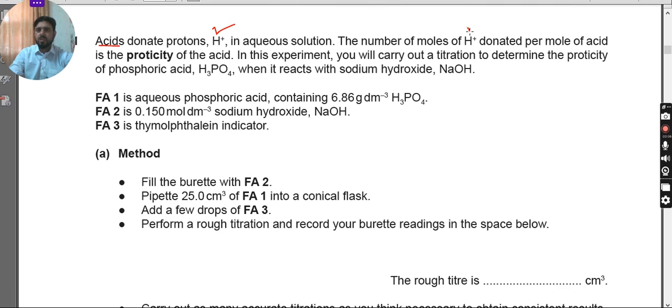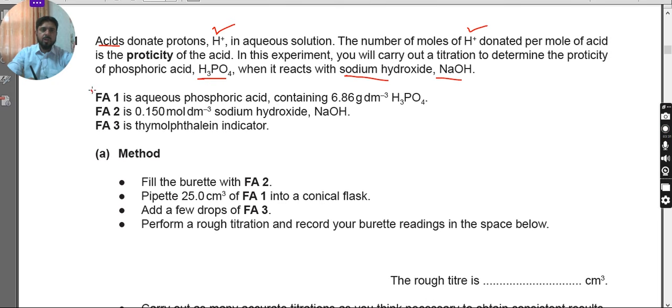The number of moles of hydrogen ion donated per mole of acid is the proticity of the acid. In this experiment, you will carry out a titration to determine the proticity of phosphoric acid, H3PO4, when it reacts with aqueous sodium hydroxide, NaOH.